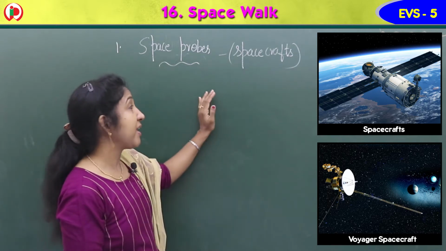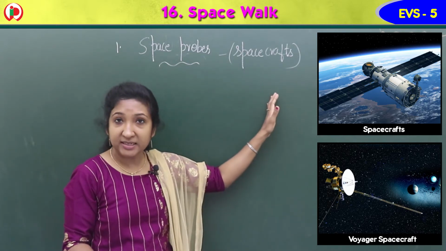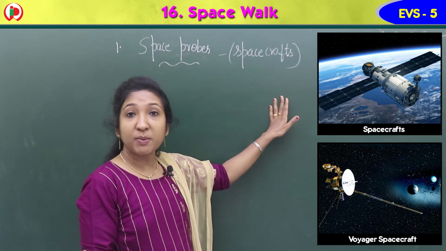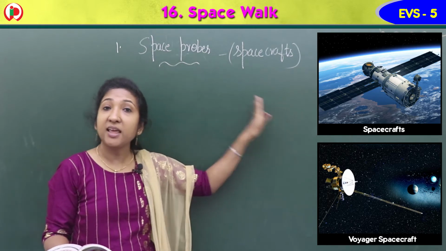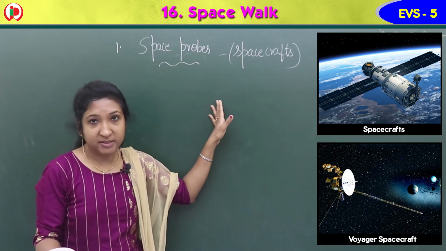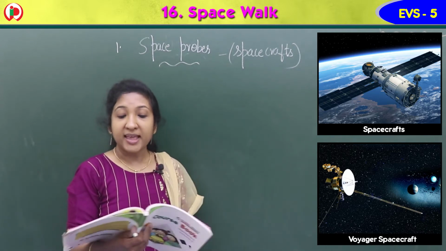That is about space probes. They are actually spacecraft. Astronomers use them to travel into space to study heavenly bodies. The example they have given is the Voyager spacecraft. Second is